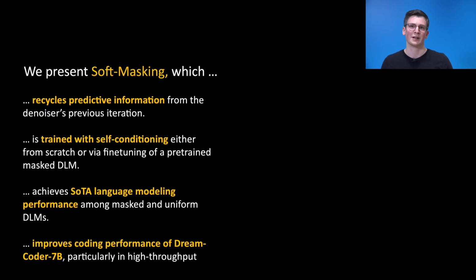To conclude, we present soft masking that enriches the masked state in diffusion language models. We propose a training methodology based on self-conditioning. Thanks to soft masking's minimal adaptation, we can train the model from scratch, or also fine-tune an already pre-trained model. Soft masking achieves state-of-the-art language modeling performance among diffusion language models and improves Dream-Coder 7B on coding, particularly in high throughput settings.